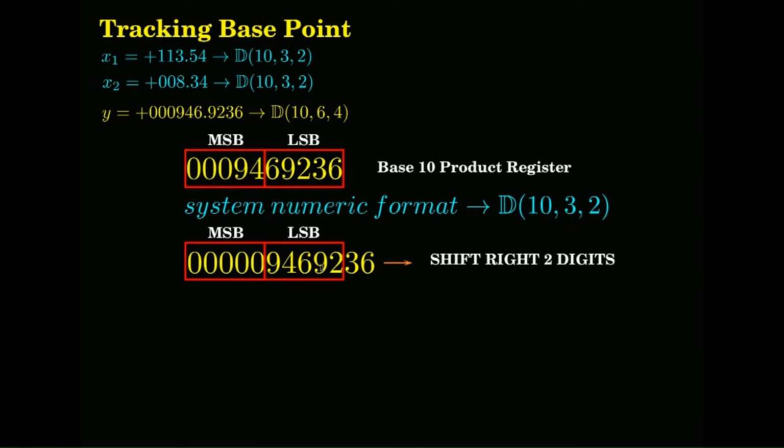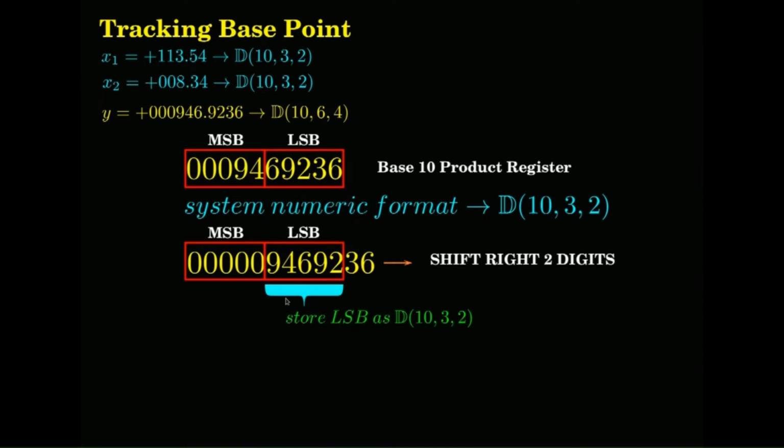If I take 3, the base point will be somewhere here. So, 946.92 is falling into the number format that I want. So, you pick this LSB because it is actually this part which you are taking. You pick the LSB and store it into the memory.